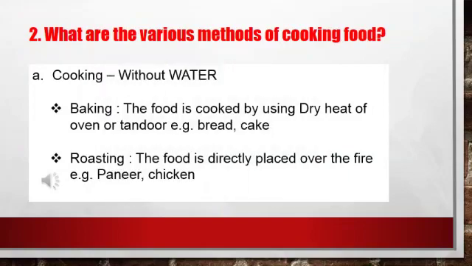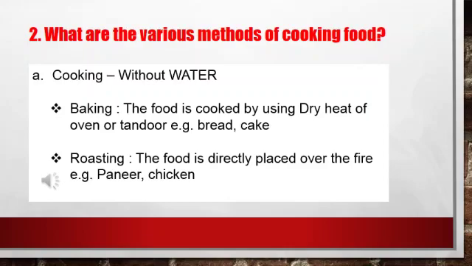Now we will discuss cooking without using water. Baking, roasting and frying are the three methods of cooking where water is not used. So first we will discuss baking. We need a gas oven or a microwave oven or a tandoor for baking. The food is cooked by using dry heat of the oven or tandoor. Bread, biscuits, cake, pizza and naan are cooked by baking.